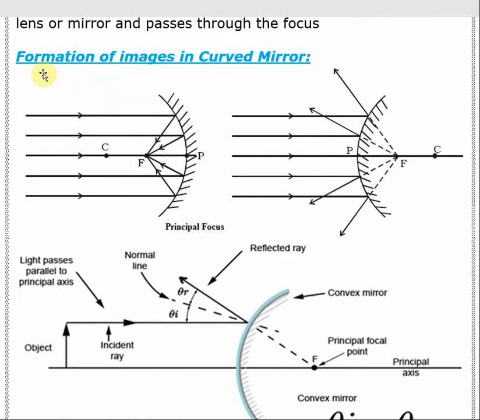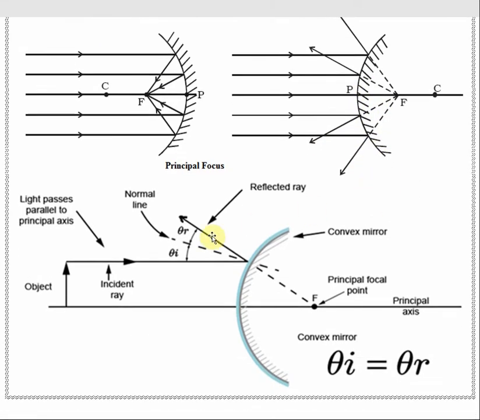Now let's look into some formation of images due to the curved mirror. These are some random pictures. You see how the images are formed here. This picture I just tried to draw, this one also. See how the images are formed. Okay, this is one more.